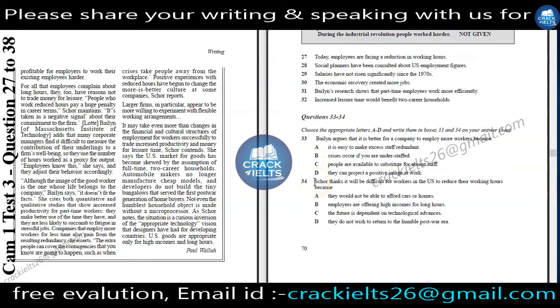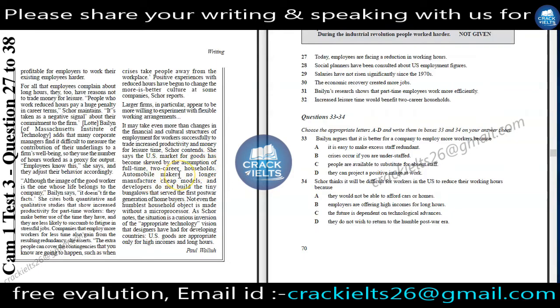Now question number 34. Score thinks it will be difficult for workers in the US to reduce their working hours because... The keywords are difficult, workers, US, reduce their working hours. Now we can find some information about Score. We will read this. Score contends she says the US market for goods has become skewed by the assumption of full-time two-career households.